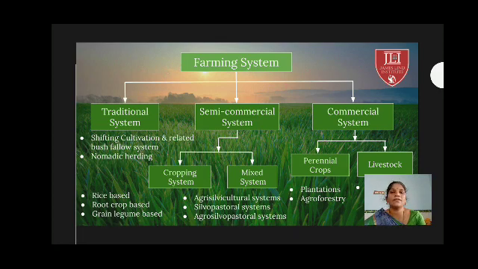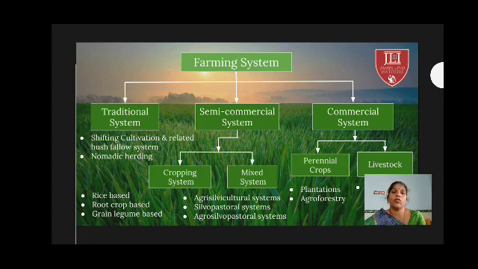Basically, in the farming system, the crops are divided into mainly two. What are they? Subsistence crops and commercial crops. That we learned in the 5th grade. Subsistence crops means what?